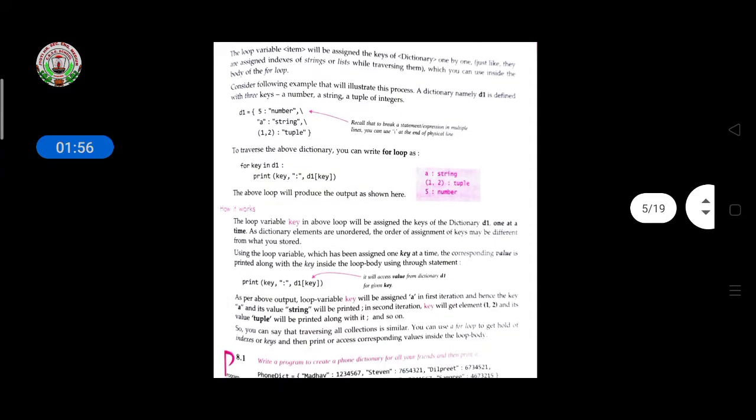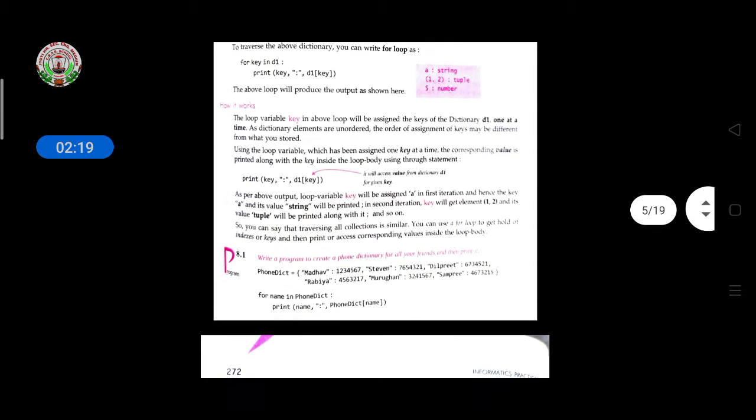Then for key in d1, print key, d1[key]. It means that the above loop will produce the output shown here. Shown here means it will display the same d1 values if you are calling them. So a string, a string, then (1, 2) tuple and 5 number, it will show the values here like this. Then how it works, see from here at the bottom.